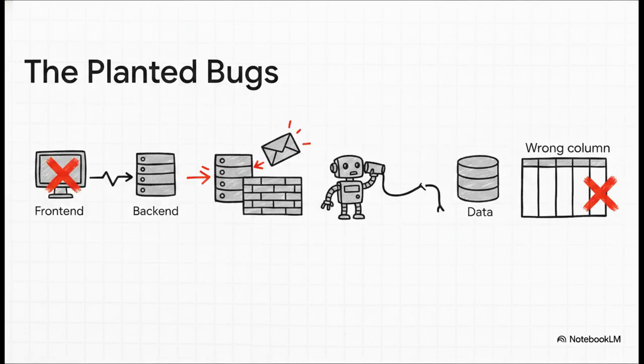So what exactly did we break? Well, we didn't just make a single typo. We planted 4 specific, nasty bugs scattered across 3 different files to really dial up the pressure. First up, the front end completely fails to communicate with the back end. Second, the submit route stubbornly rejects all post requests. Third, even if a request somehow gets through, the worker process is listening on entirely the wrong Redis channel, so it never even sees the job.